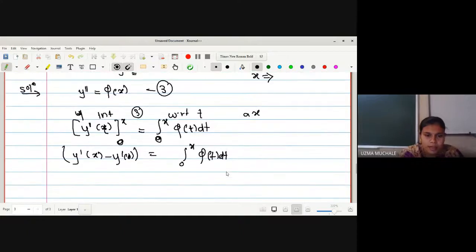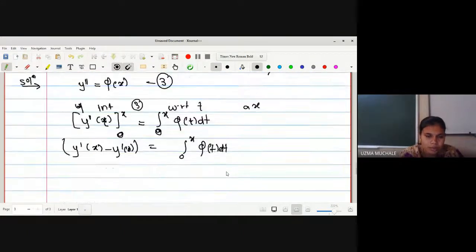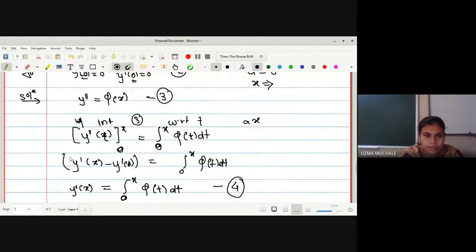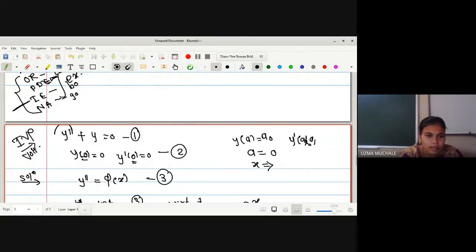What is the value of y dash of 0? We have both values as 0, no? Y of 0 is 0, y dash of 0 is also 0. So y dash of x is equal to, as it is 0, we can write directly, integration 0 to x phi of t dt, which is equation 4, right? Now let us go for the next one, because if you can see here, we need only the value of y double dash and the value of y.